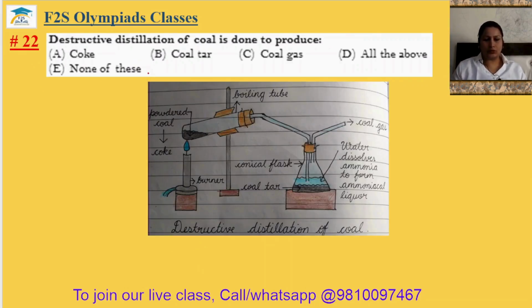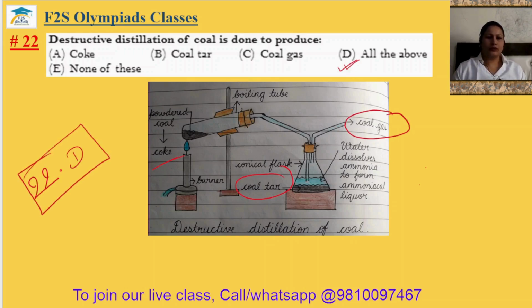Question number 22. Destructive distillation of coal is done to produce. So destructive distillation produces coke. You can see here it is the coal tar. Here is the coal gas and coke is burned here. Okay. So your 22nd answer will be option D. 22.D.